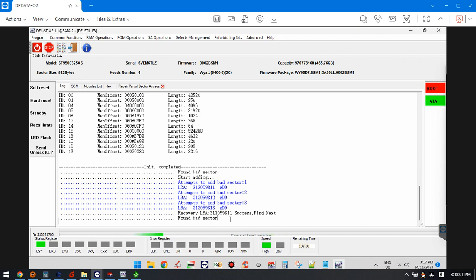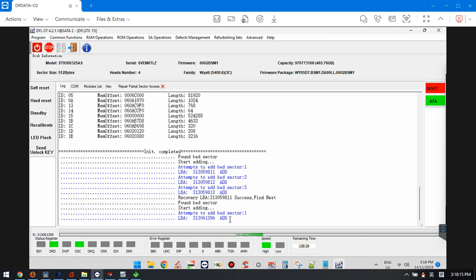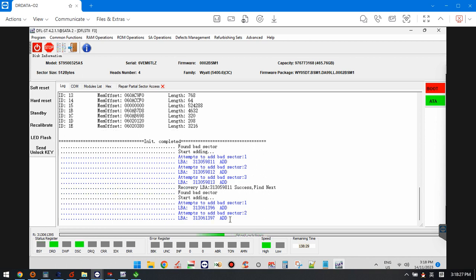Now let's wait. So this partial sector access issue is now being repaired automatically. So this one is very helpful for this kind of drive to be repaired. After this one, the whole drive will be repaired fully, and the whole data array can be accessed.